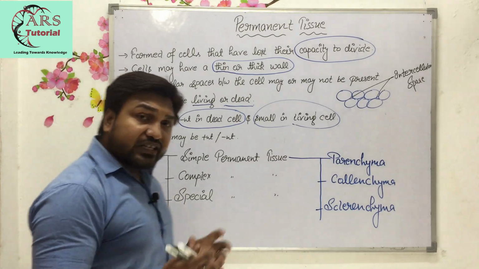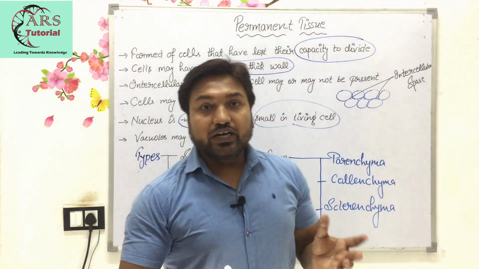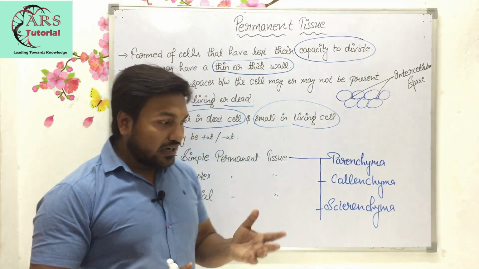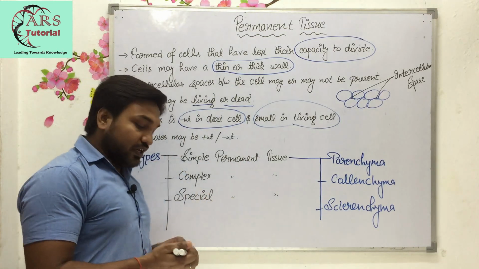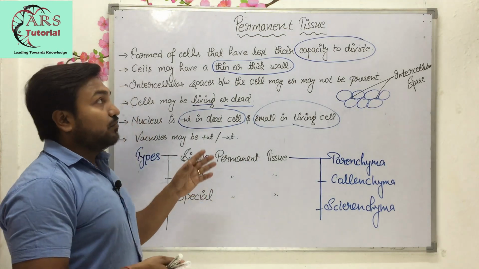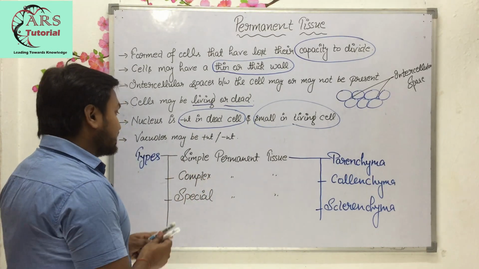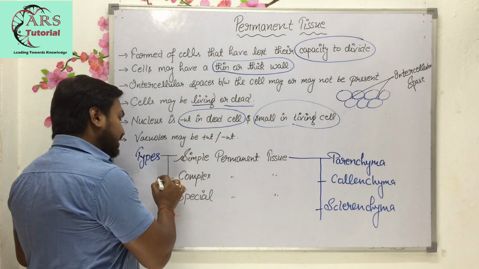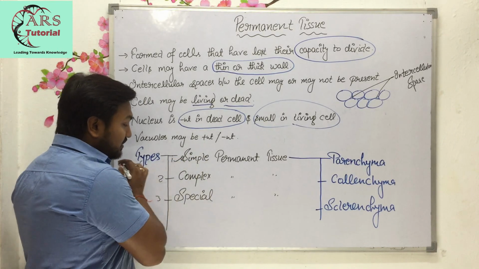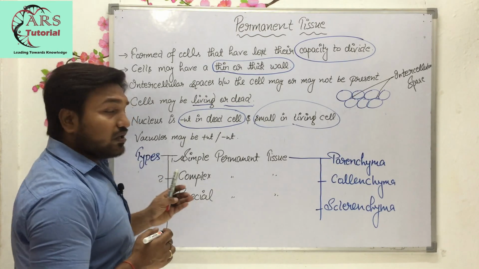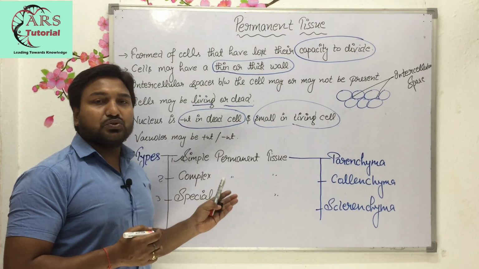Now, permanent tissue is of three types. I have already told you in the previous video, while making an outline chart of plant tissues, that permanent tissue is basically of three types. The first one is simple permanent, the second one is complex permanent, and the third one is special permanent. So here we will discuss the permanent tissues one by one.